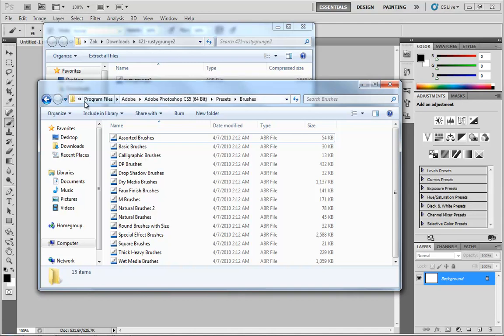Now, here I am inside of my actual program files. So this is the actual installation folder for Photoshop. You'll notice I'm at Program Files, Adobe, Photoshop CS5, 64-bit, Presets, Brushes. So there's your big one, Photoshop CS5, Presets, Brushes. Now, I want to point something out to you. Notice the list of brushes we have here. Assorted brushes, basic brushes, calligraphic, DP, drop, and so on.